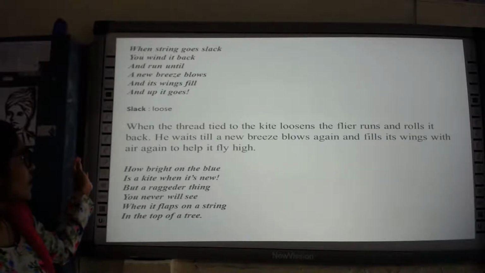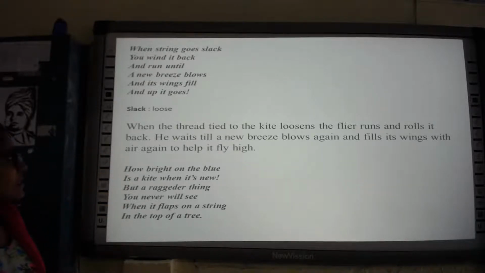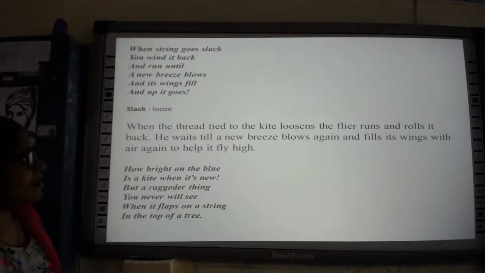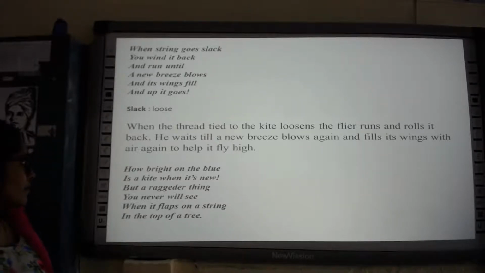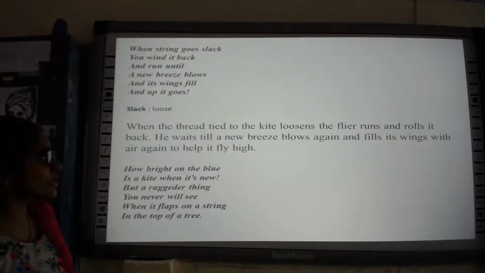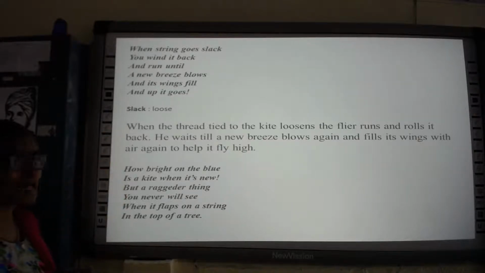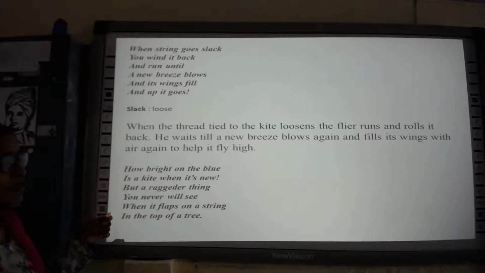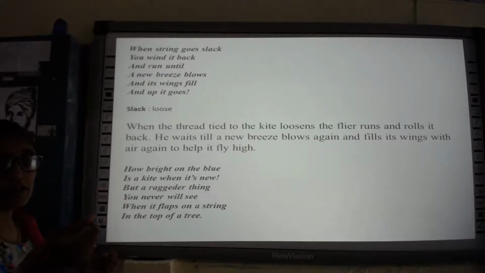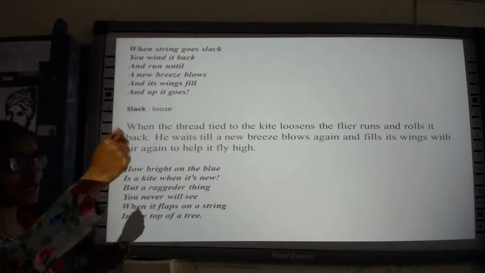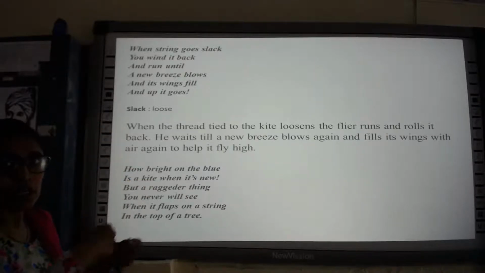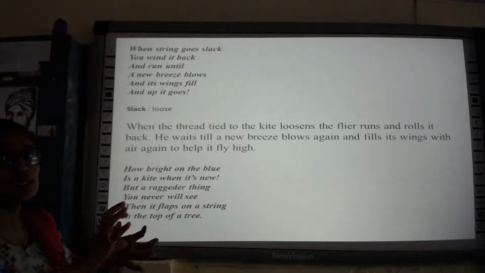What is the poet saying? When the thread tied to the kite loosens, the flyer runs and rolls it back. He waits till a new breeze blows again and fills its wings with air again to help it fly high. So here the word slack means loose. Okay. So as I have said, when you fly the kite, when the thread becomes loosened, you will wind it up, isn't it? And when it flies again, you will then loosen it up, isn't it?